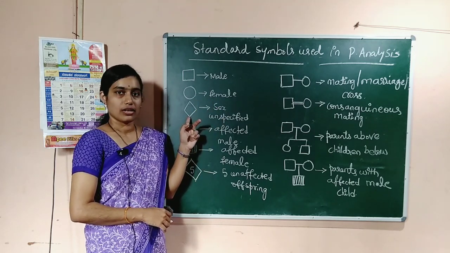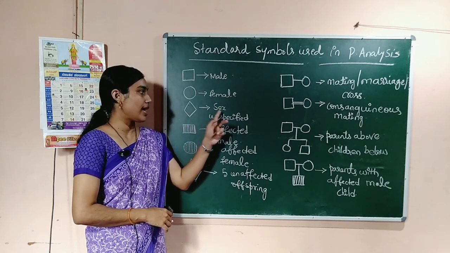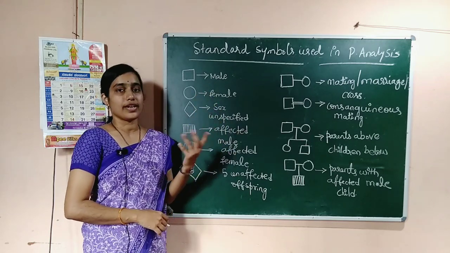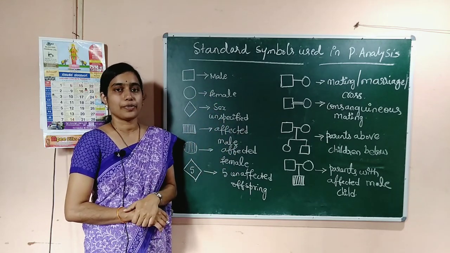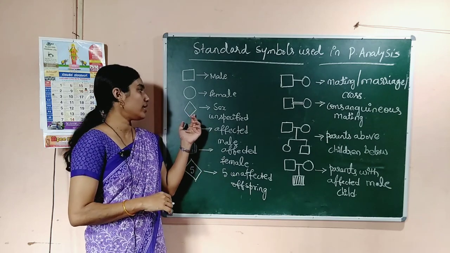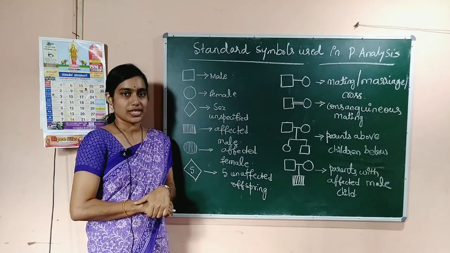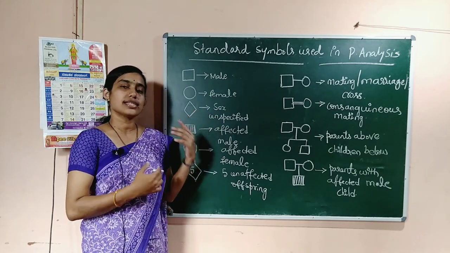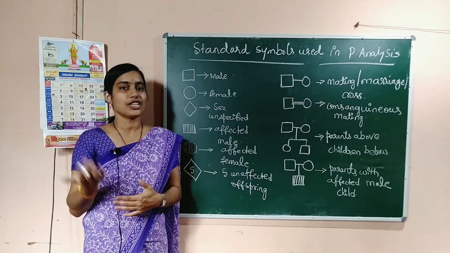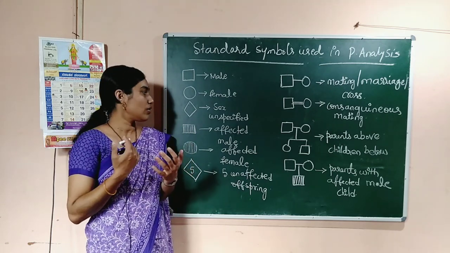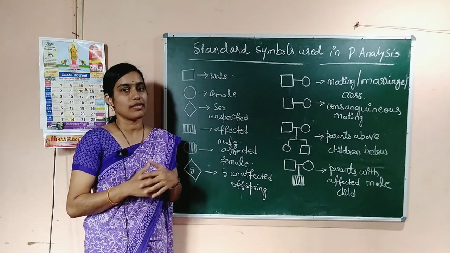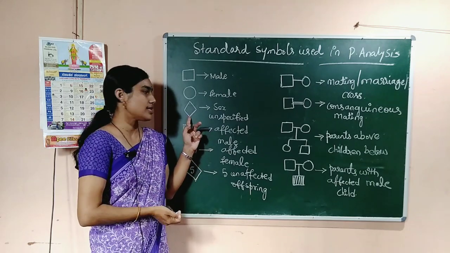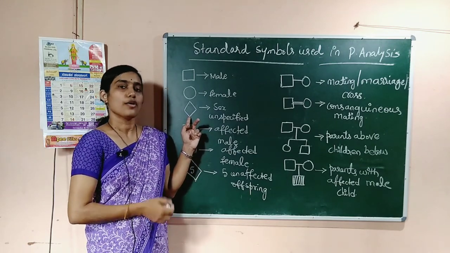And diamond. This diamond symbol indicates that sex is unspecified, whether female or male, we don't know the sexuality of that particular individual. Then it is called sex unspecified, which is indicated by the diamond shape. In a few generations back, we might be confused whether that individual was male or female. We don't know the sex particularly. So, in that case this diamond shape is used in the pedigree or family tree.